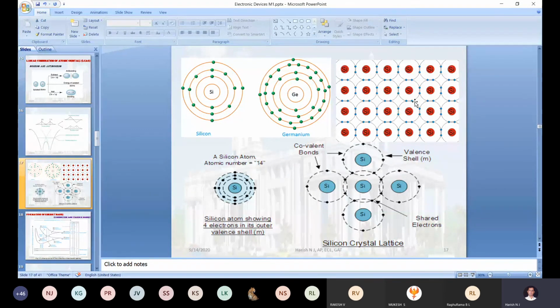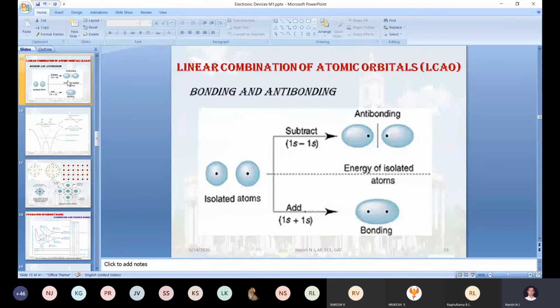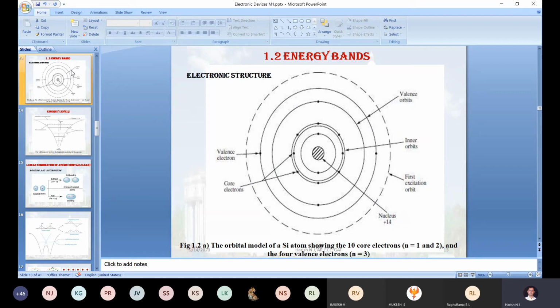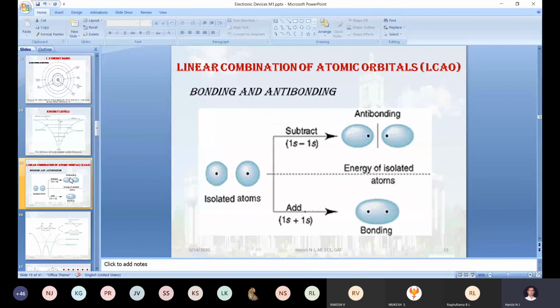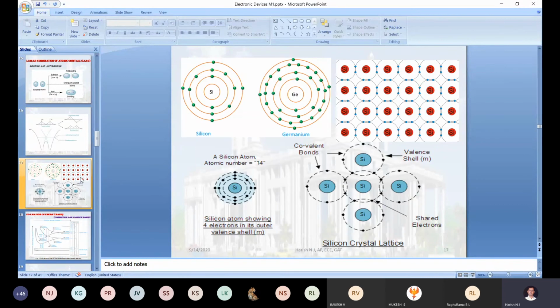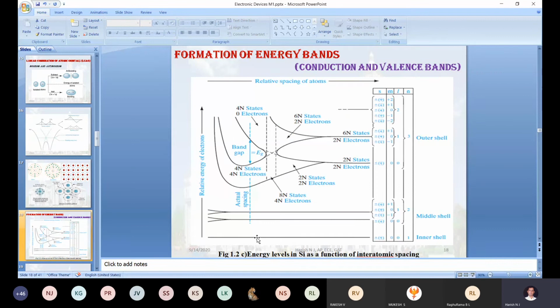It is clear? Okay, so now with the help of these three subtopics, the first one is the atomic structure of silicon, the second one is the energy levels of silicon, and the third one is the concept of LCAO, and how the energy is redistributed in a silicon atom or a germanium atom. With the help of all these concepts, now we are going to draw the energy bands in the semiconductor.